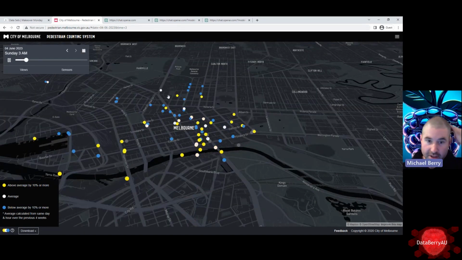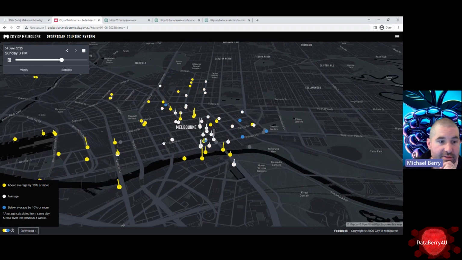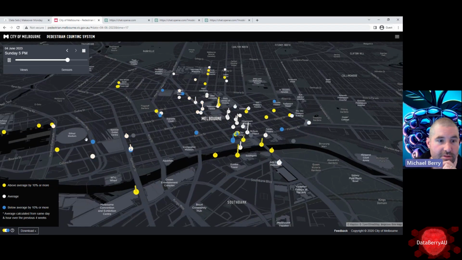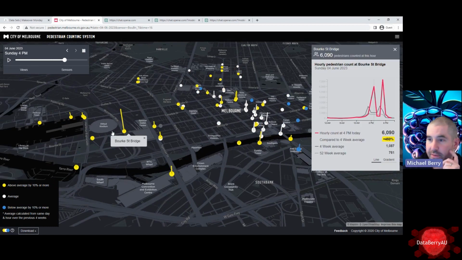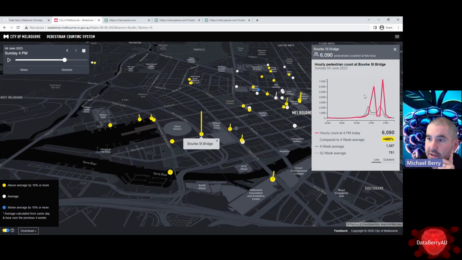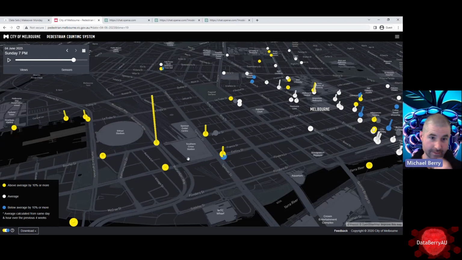2 a.m. Not much, as you'd expect. Later in the day, right? Oh, let's just go back. What's that? There must be something on at the football, I guess. Yeah, look at that. So they've come in after 3 o'clock, and then they've come out again at 7. There you go. So everyone's coming here to Southern Cross Station out of Etihad Stadium.